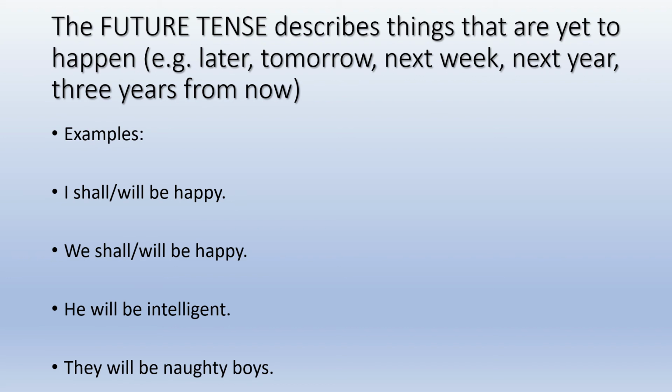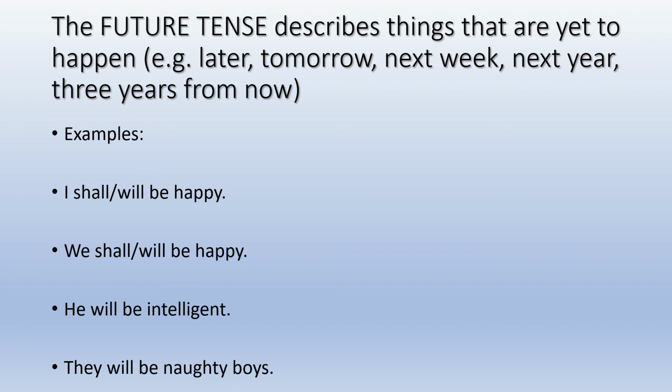The future tense, again children, describes things that are yet to happen. They have not happened till now. Okay? They are going to happen in the future. So it is a verb that refers to future time. So examples are like later, tomorrow, next week, next year, 3 years from now, 20 years from now, and so on.